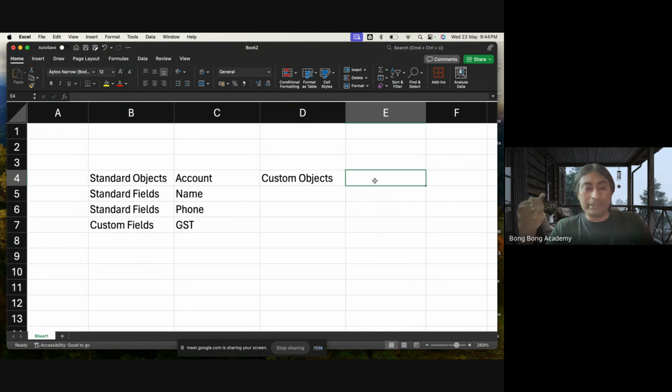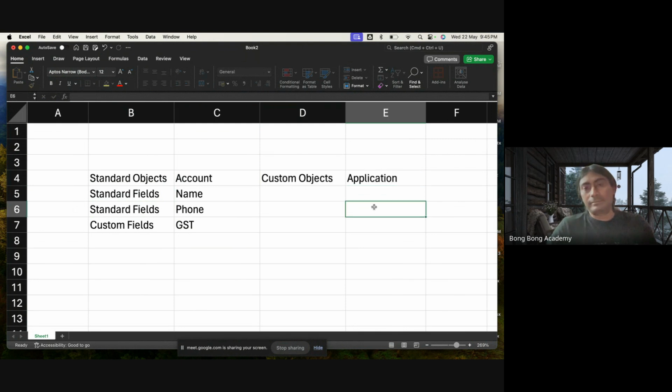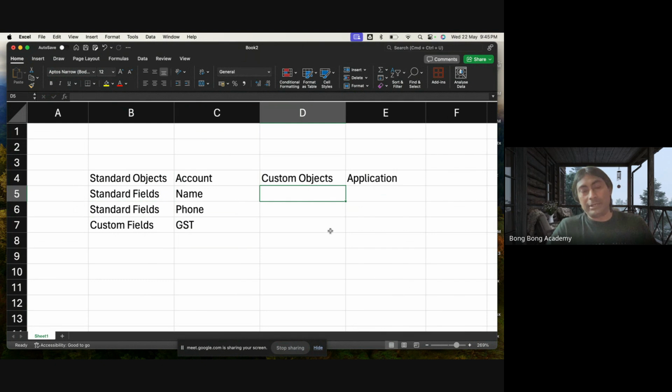Let us give an example. I want to create an object called application, some kind of application. It's not a standard object, right? I have created one. By default, custom objects also come with standard fields. We'll see this.